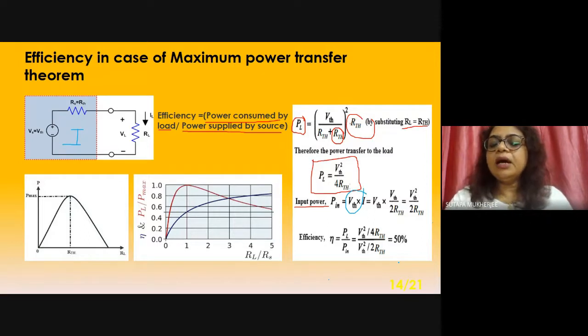Now what is eta? Eta is equal to PL divided by P in. So what is P in? Already P in is calculated here. That is VTH squared divided by 2 RTH. This is P in. And what is PL? PL equals VTH square divided by 4 RTH.